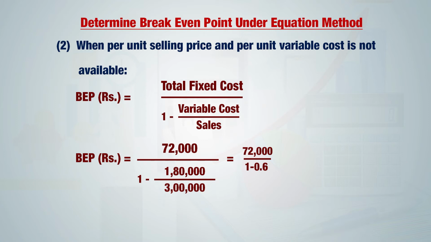So in the denominator we have 1 minus 0.6, that is 0.4. So 72,000 divided by 0.4, we get rupees 1,80,000 as break-even point.